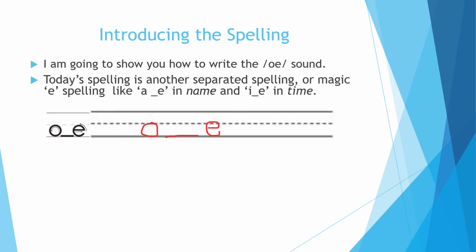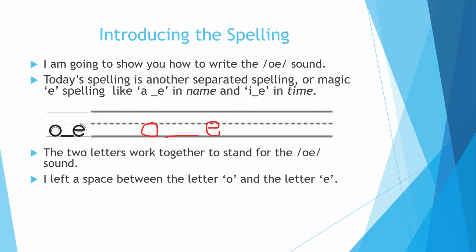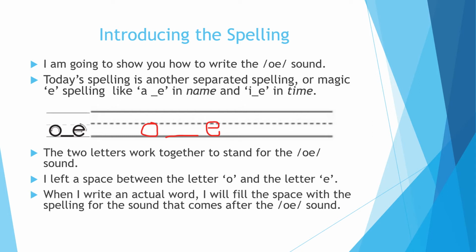We say O space and then an E. The two letters O and E work together to stand for the O sound. I left a space between the letter O and the letter E. Do you see it? When I write an actual word, I will fill that space with the spelling for the sound that comes after the O sound. Watch me. I'll add an R and a P to my OE to make the word